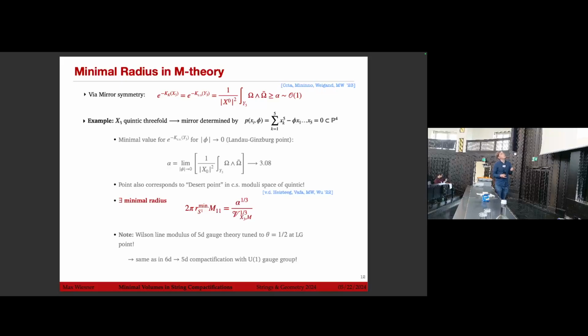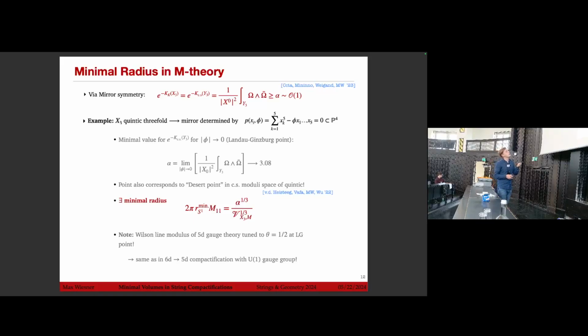So, example: the quintic. We see that the minimal radius is obtained at the Landau-Ginzburg point, where it actually takes some numerical order 1 value, which of course also corresponds to the desert point in the complex structure moduli space of the mirror quintic, which is what we observed here. And so we get a minimal radius depending on the value we choose in the hypermultiplet, and depending on the third root of this number.